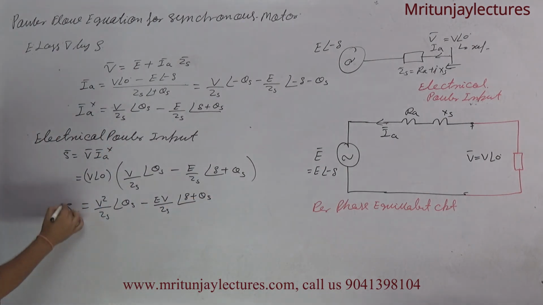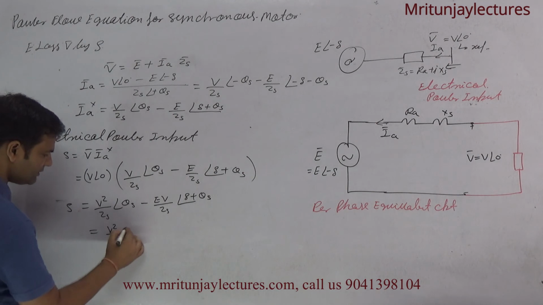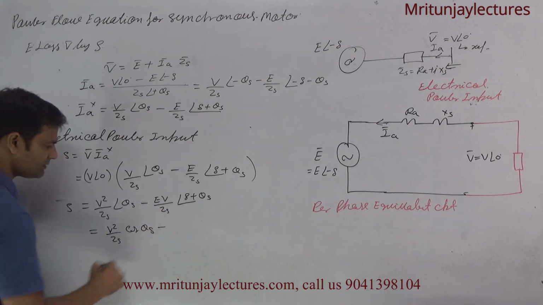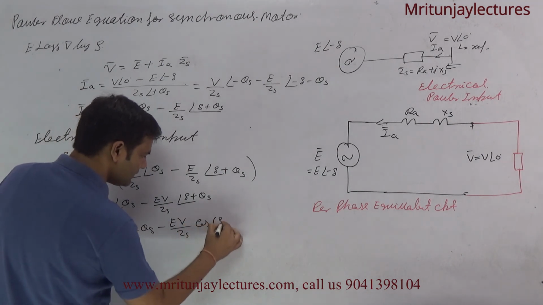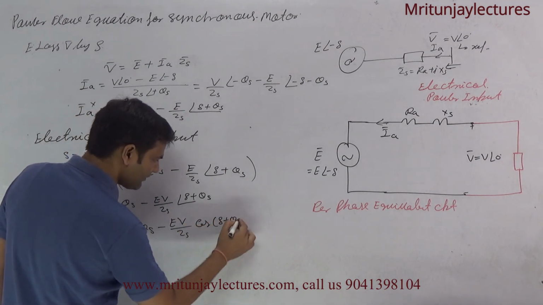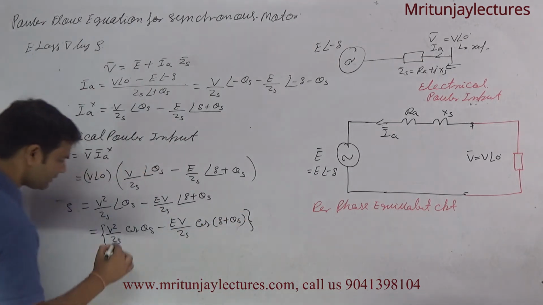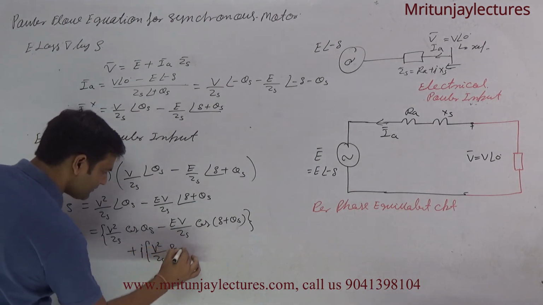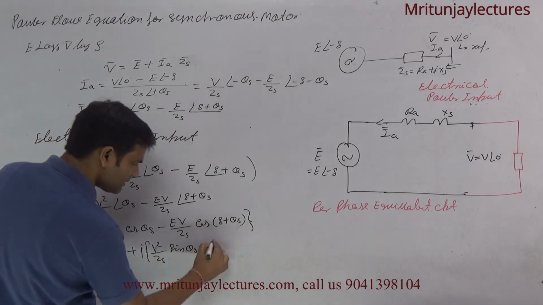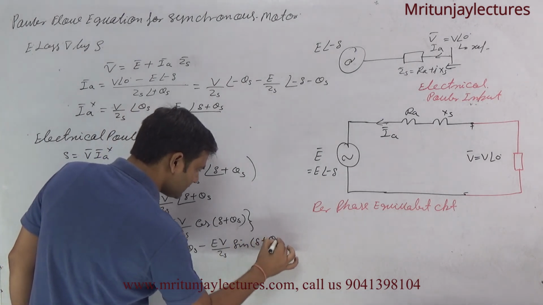Clear? That is S. Now this one, V square upon ZS into cos theta s minus EV by ZS into cos delta plus theta s, and V square upon ZS into sin theta s minus EV by ZS into sin delta plus theta s.